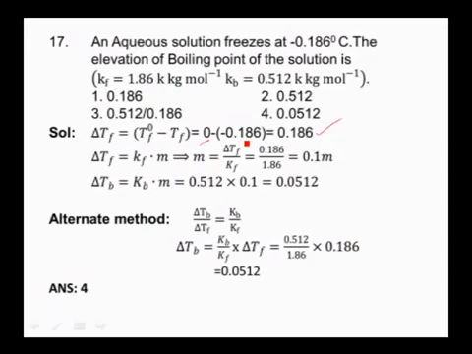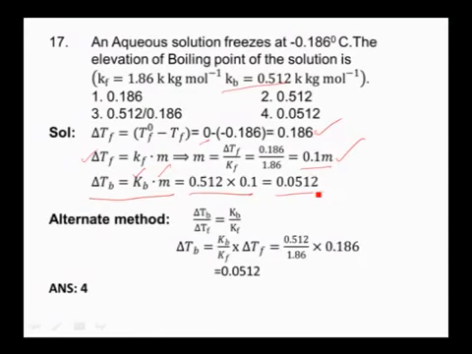If you take the difference between those, we can get the depression in freezing point. By substituting this depression in freezing point in the formula delta Tf is equal to Kf into m, we will get molality 0.1 m. Now by using this molality, we can calculate the elevation in boiling point. As you know, delta Tb is equal to Kb into m. The Kb value is given here, and the molality we have calculated. By substituting the Kb value and molality value, we get the delta Tb value, which is 0.0512.